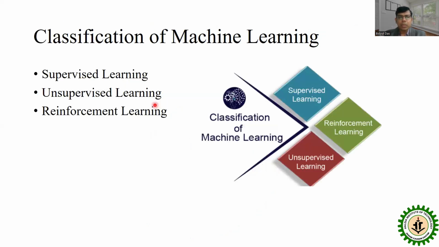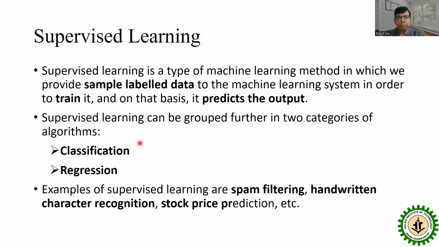So there is the classification of machine learning. We generally classify machine learning in three different algorithms or three different categories. One is supervised learning, unsupervised learning, and reinforcement learning.